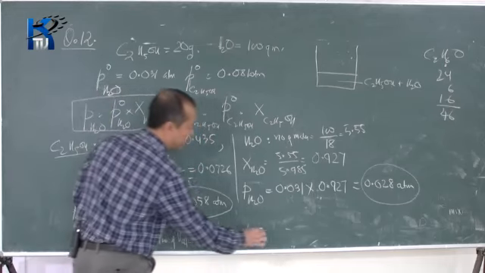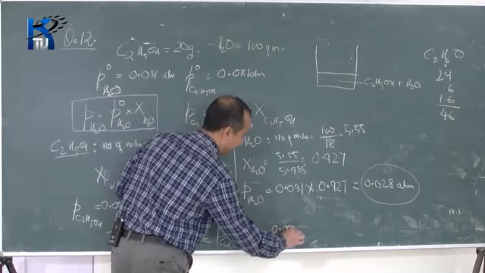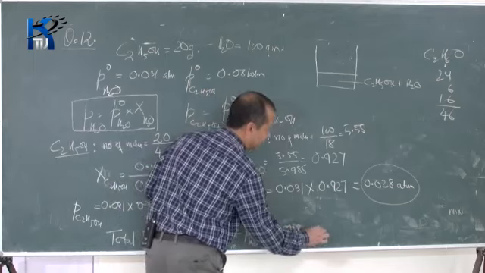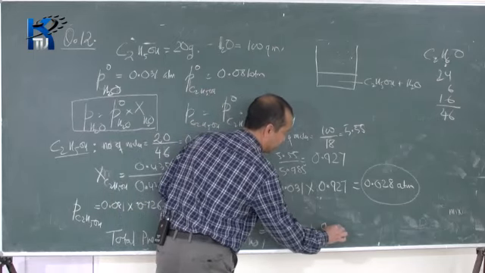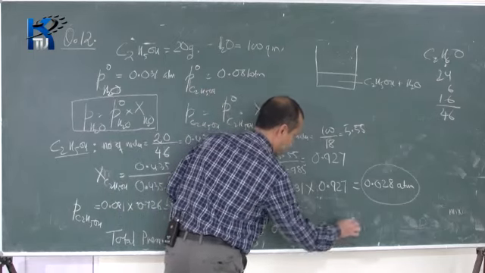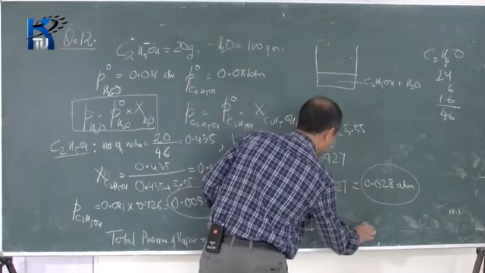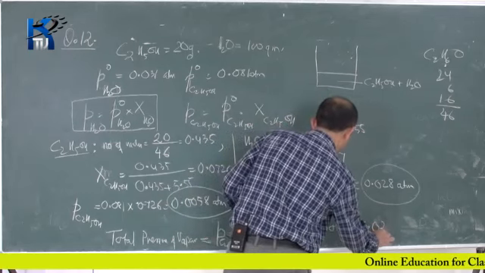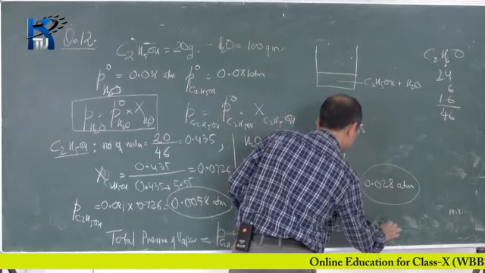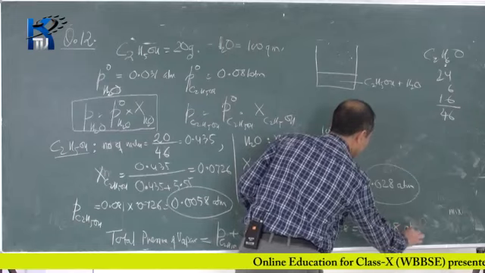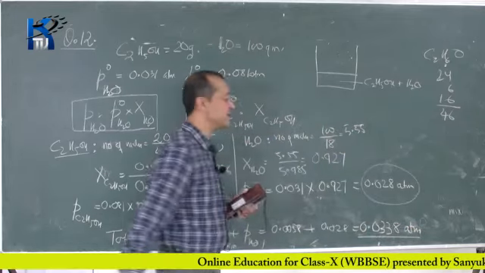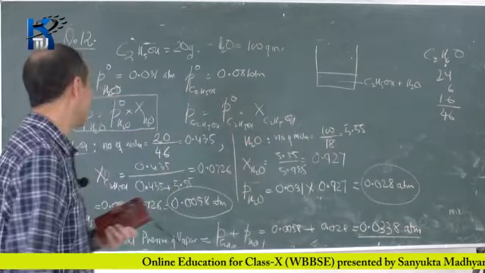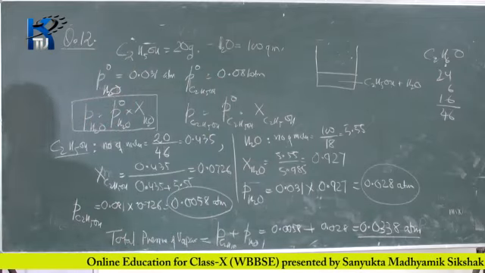The pressure of ethyl alcohol is 0.0058 and that of water is 0.028. What you get is 0.0338 atmosphere. That is the total pressure of the vapor.